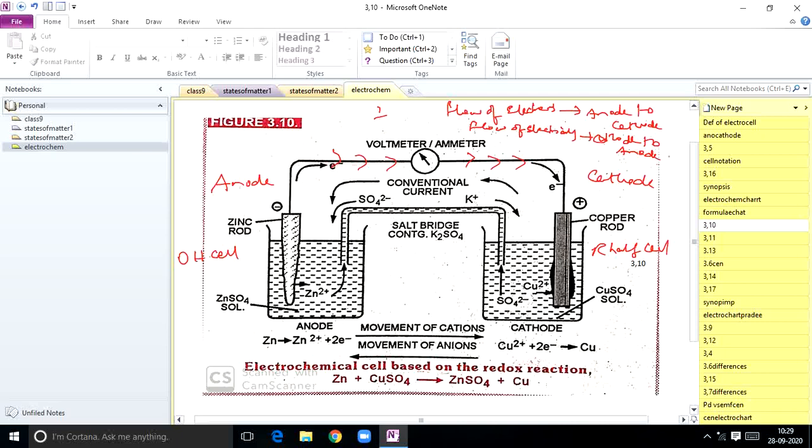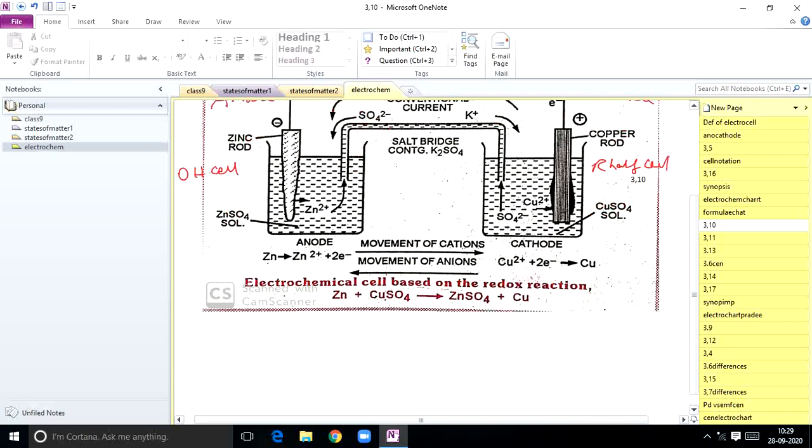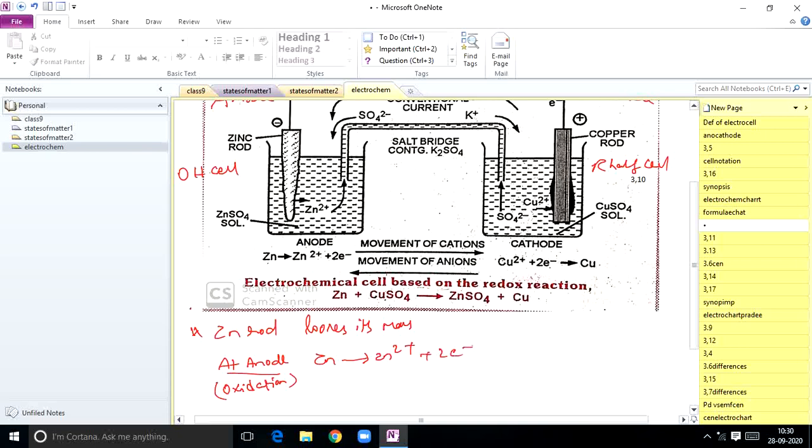One more point you can remember from this: here the zinc rod loses its mass. There oxidation takes place, the zinc rod loses its mass, and the copper rod gains mass. What happens at the anode? The zinc rod acts as anode. Always remember, loss of electrons takes place at the anode; oxidation takes place at the anode. Zinc turns into Zn2+ plus 2 electrons. So the zinc rod loses its mass.